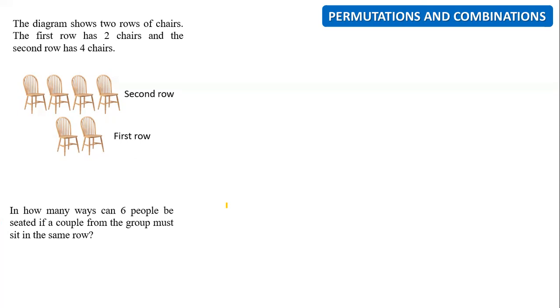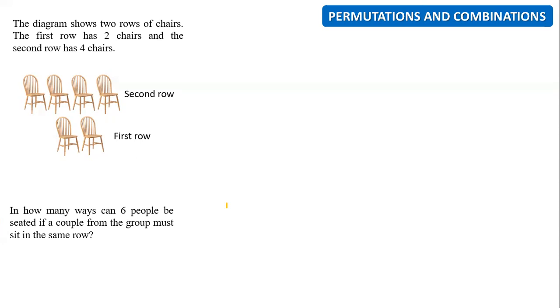But we must understand this. You are arranging people to sit in a chair. So when you are putting them row by row, that means you are arranging them, right? That is the information given by this diagram. You are putting them in a row, which means you are arranging them actually. So this is a permutation question. I already solved your first curiosity, permutation or combination.